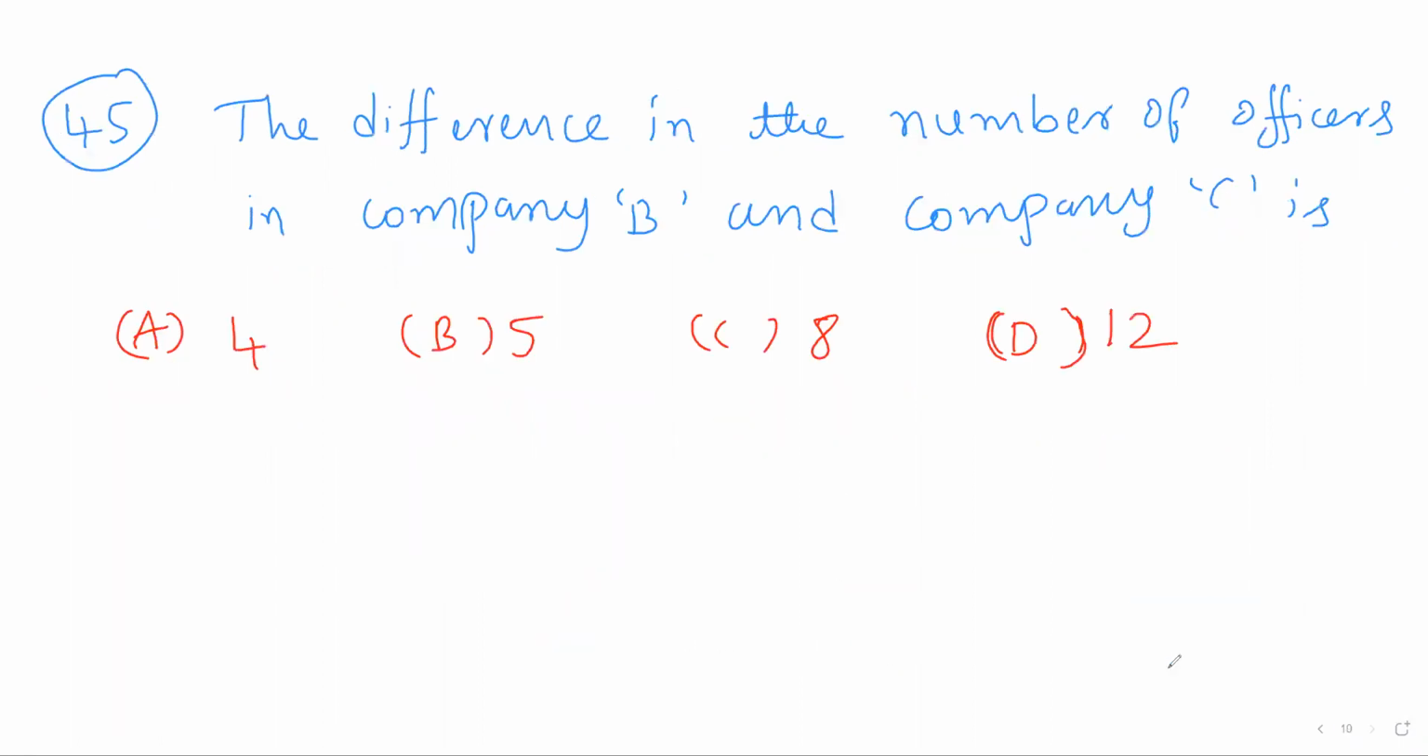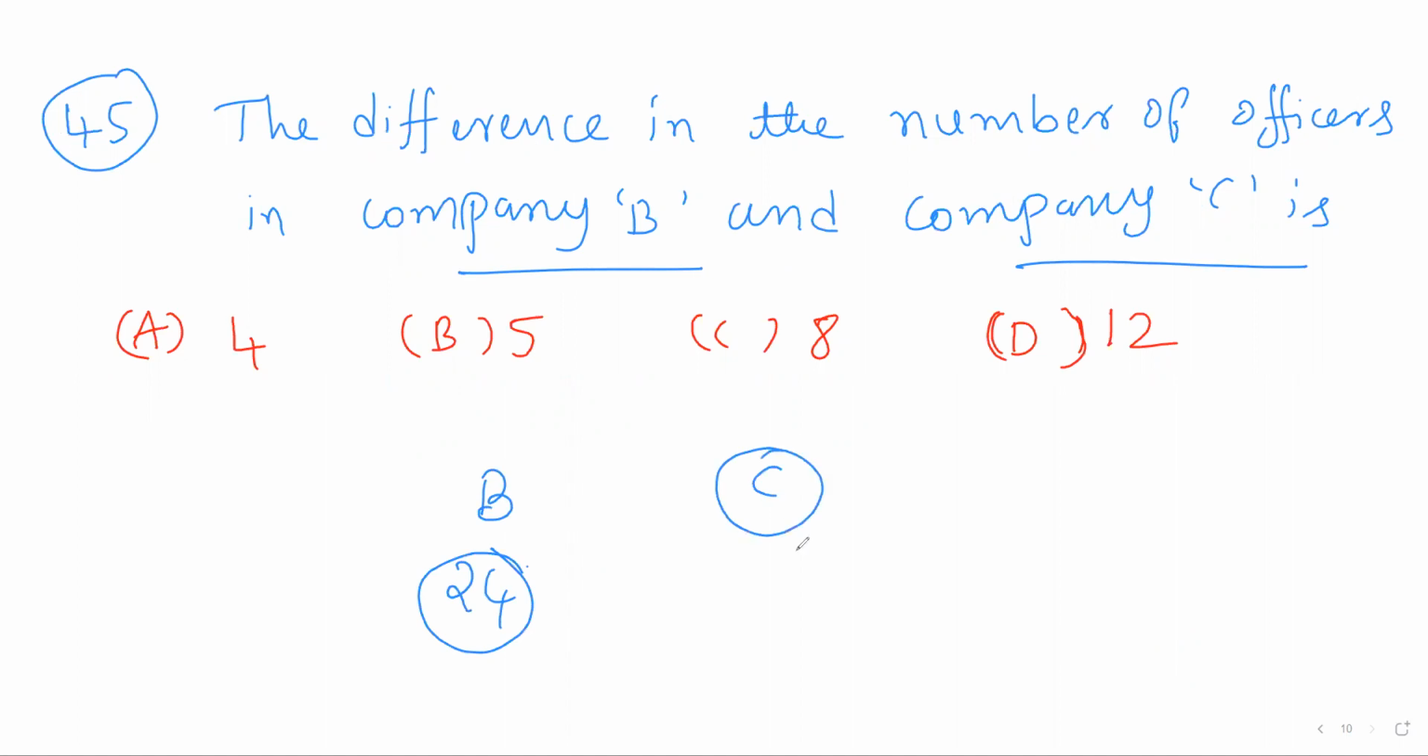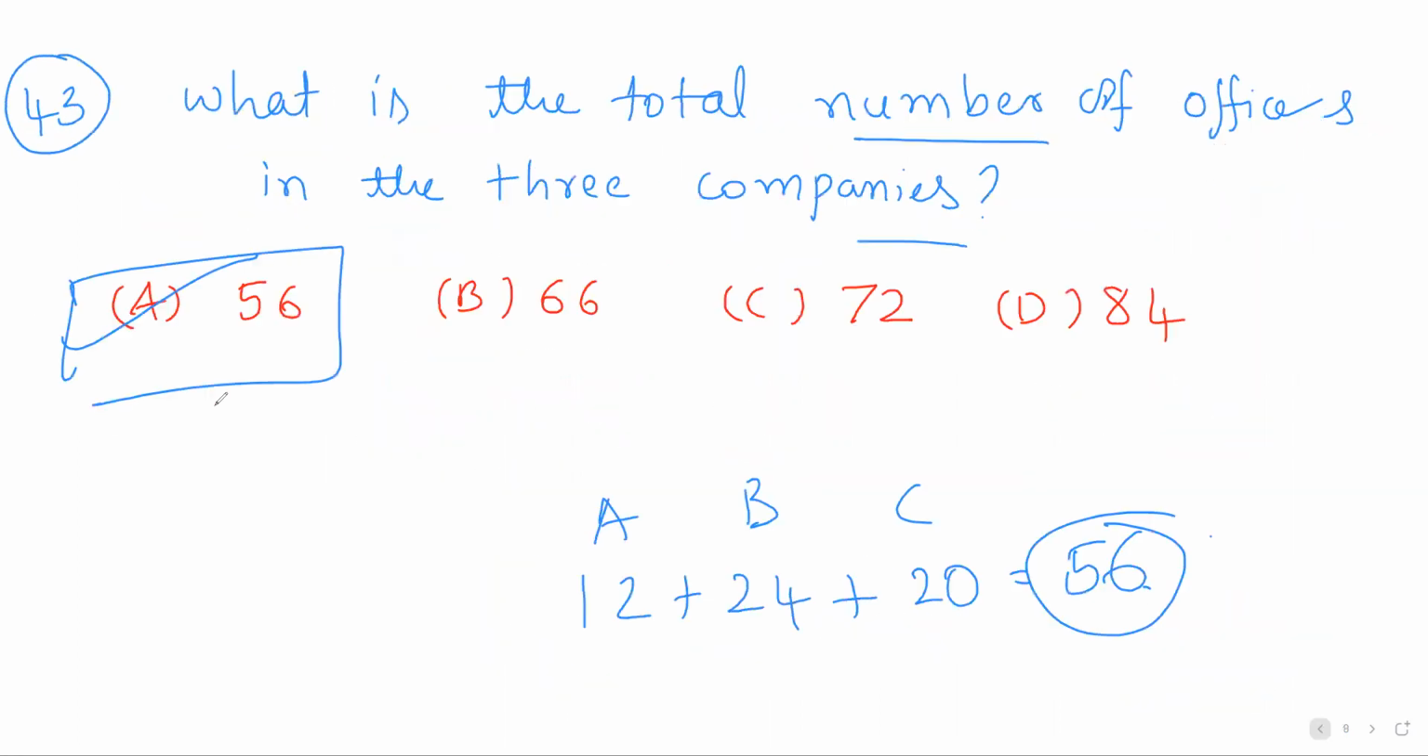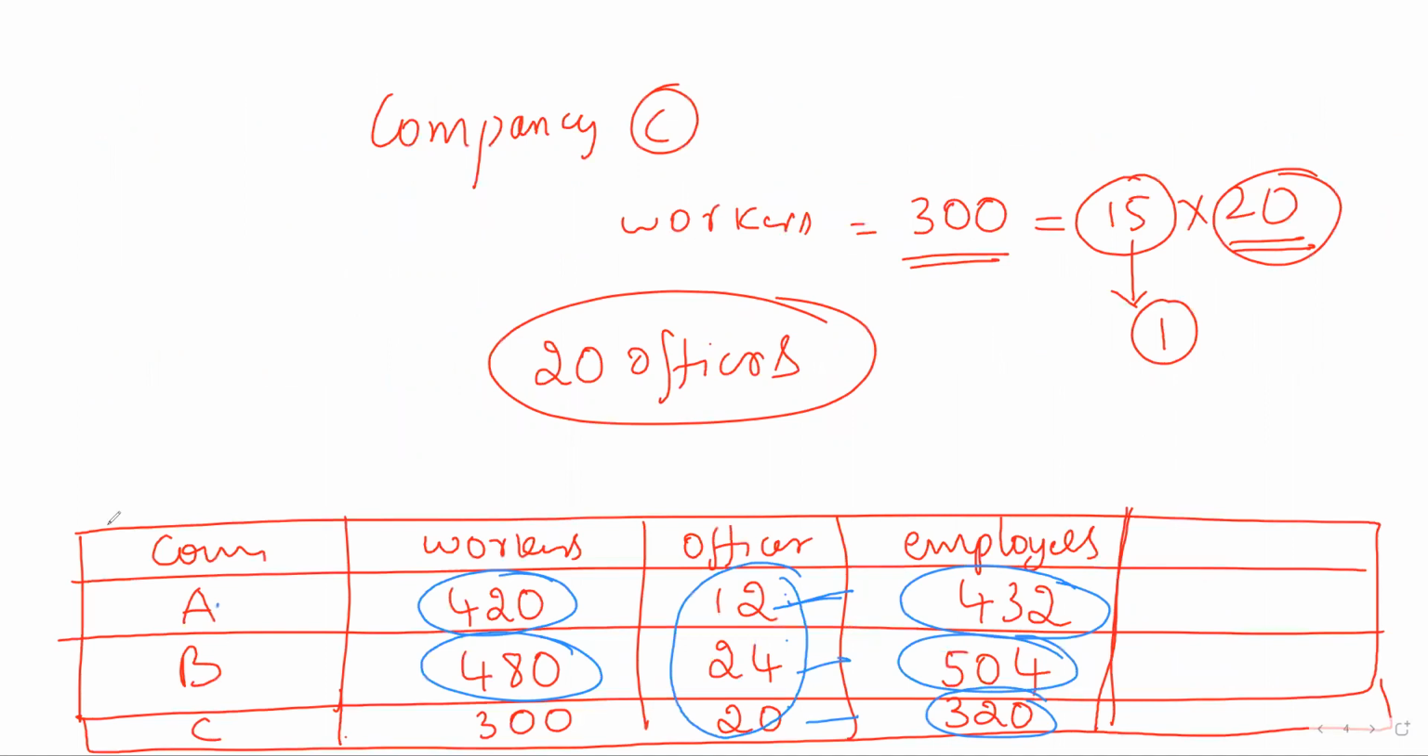Finally, the 45th question, the difference in the number of officers in company B and company C. In company B, there are 24 officers and in company C, there are 20 officers. The difference is 4. So the option is A, 4. So for this question, if you make this table ready, then you can answer all the 5 questions in less than 10 seconds. Thank you.